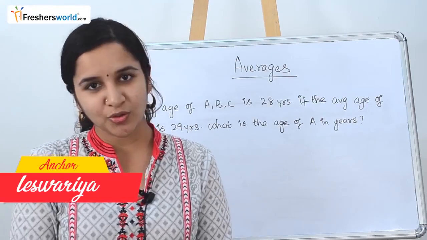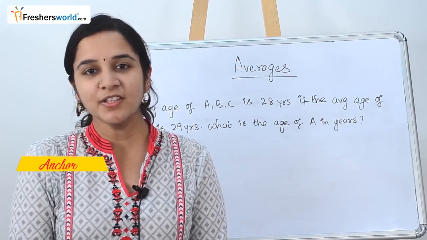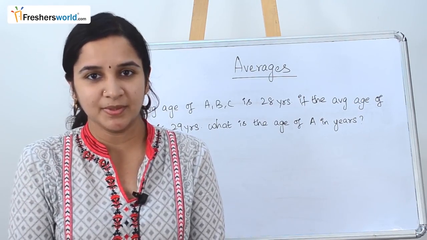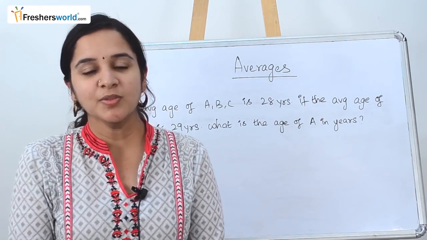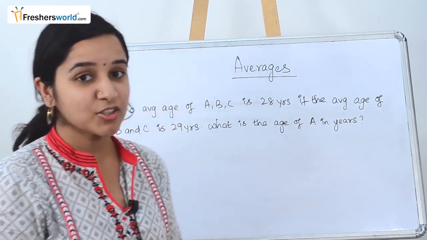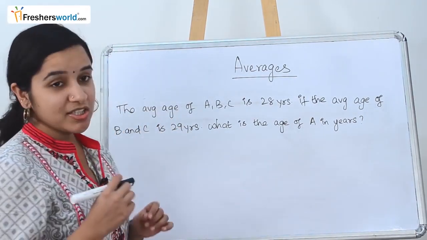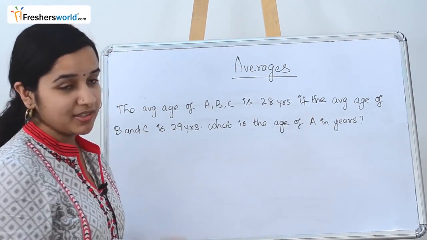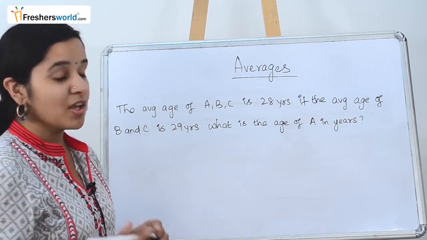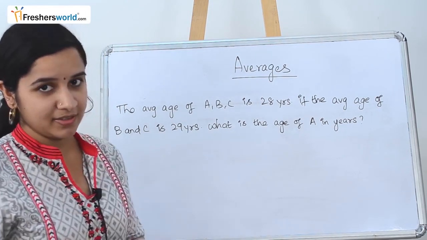The topic that we are going to look at today is averages. In the previous video on averages, we dealt with the basic concept of averages and some simple sums. In this video, you will be solving much tougher problems to understand this concept better. So let's get started. The first question that they have given is, the average age of A, B, C is 28 years. If the average age of B and C is 29 years, what is the age of A in years?